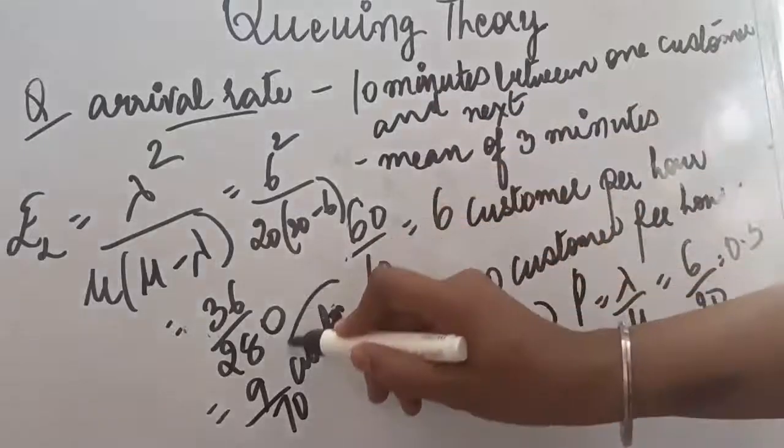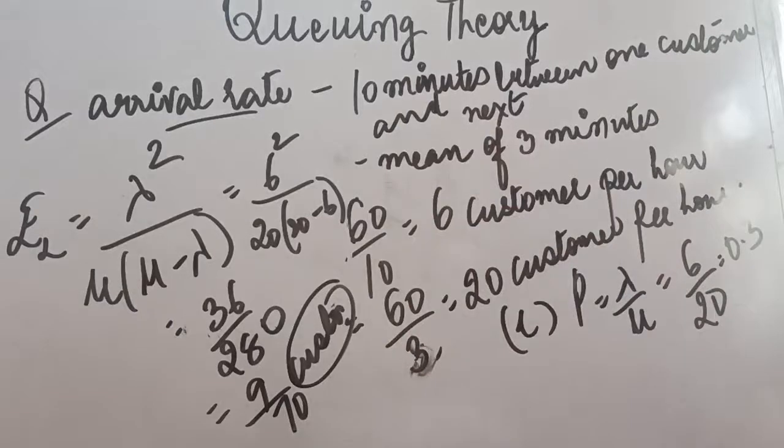Queue length will always be given in customers form, and the time spent will be given in the form of minutes or hours. So EL is this. Likewise, if you have been told to calculate the probability that the customer has to wait, it is the utilization rate 0.3. If number of customers has been asked, you can apply the different formulas that we have done, like EN, EL, ET, EW according to the requirement.